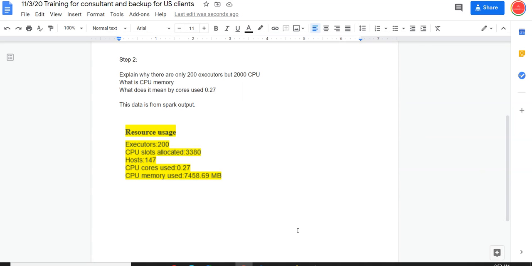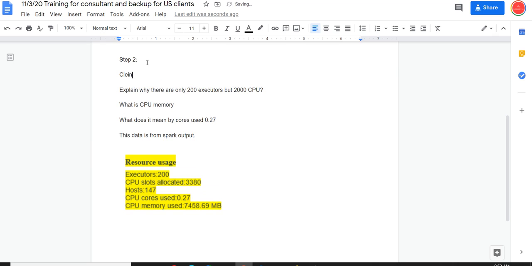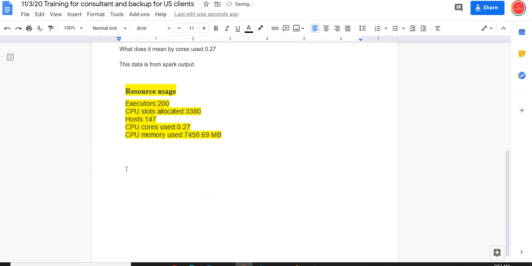Alright guys, so let's assume that this is a thing submitted to us by one of our clients, and we are working as a consultant and we are advising them on, in this case, PySpark. So they're saying that when there are 200 executors but only 200 CPU, we have to answer all these questions line by line. This is coming from the client verbatim. So if the client asks us this question and then our reply.